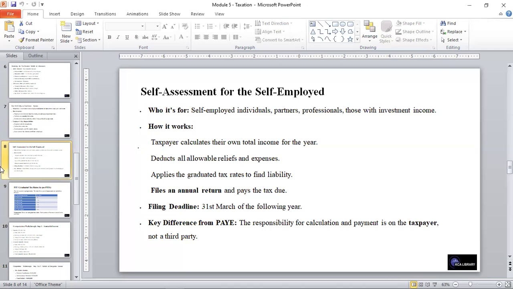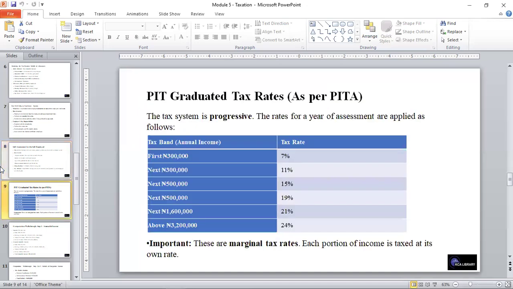And talking about the filing deadline, it's the 31st of March of the following year. And the key difference between the self-assessment and that of the PAYE is that the responsibility for calculation and payment is on the taxpayer and not on a third party.